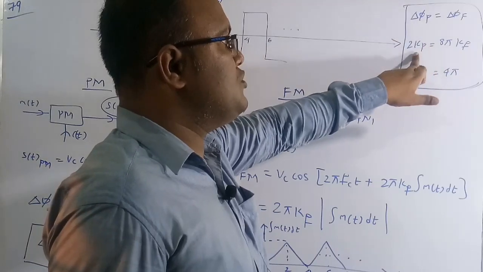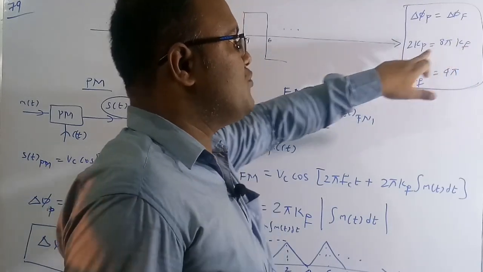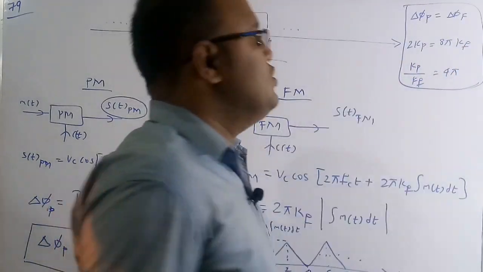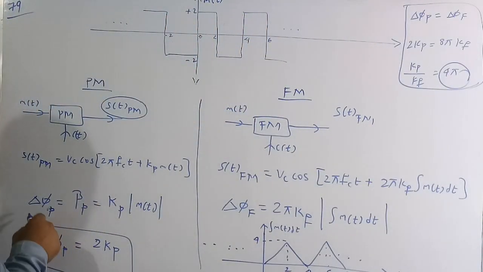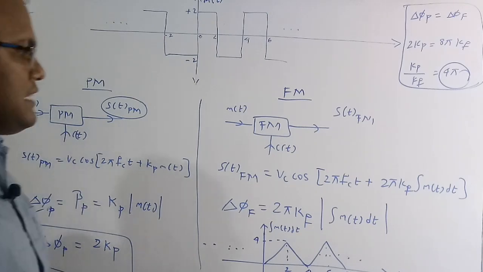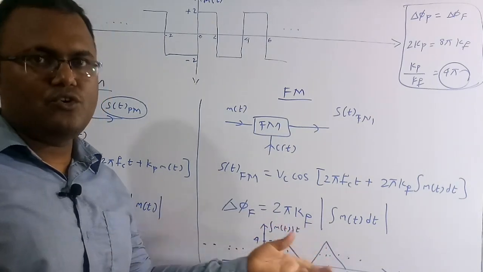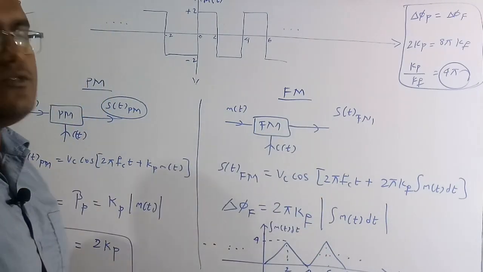Delta phi p we know, which is 2 into kp, and delta phi f is 8 pi kf. So therefore kp by kf is equal to 4 pi. So this is the correct solution of this question. The only thing we have to know is the phase deviation in the PM and the phase deviation in the FM. If you know these equations, then we can easily simplify this question.